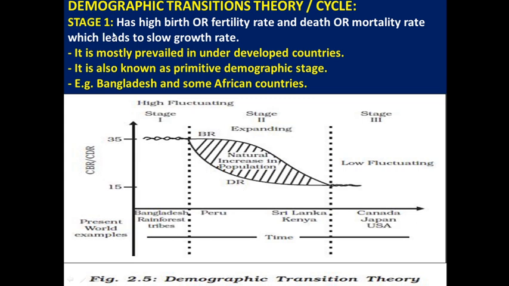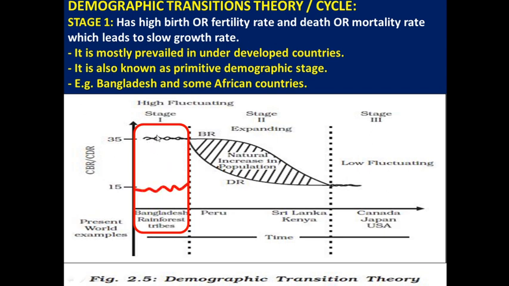So this is the first stage. If we study the first stage, here we have two lines, one for birth rate and one for death rate. Birth rate is also called fertility rate, and death rate is also called mortality rate. In the first stage, both the birth rate and death rate are very high. Out of 1000, we have about 35 birth rate and death rate, which leads to slow growth of overall population.